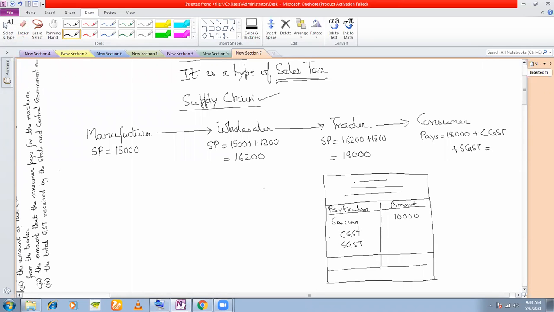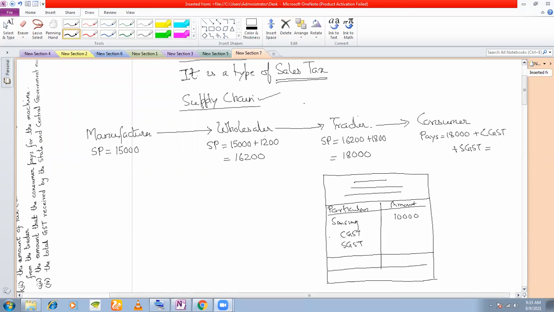For example, mobile phone, I think it is 18%. If you go to restaurants, the GST is 5%. There's an entire list from the government that comes out. So if one phone is 18,000 and another phone is 50,000, the same percent applies, 18%. Yes, for phones, I'm not talking about companies. The rate for mobile phone will be the same.